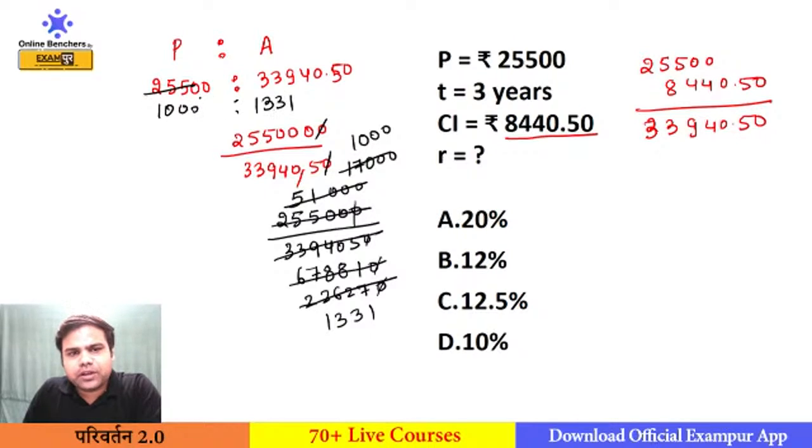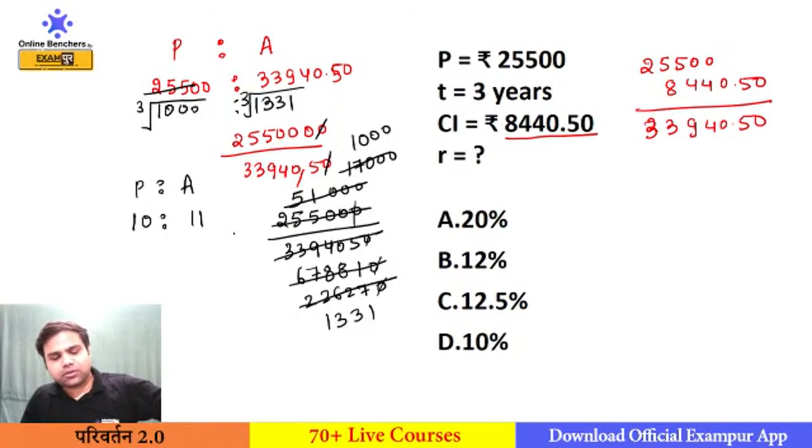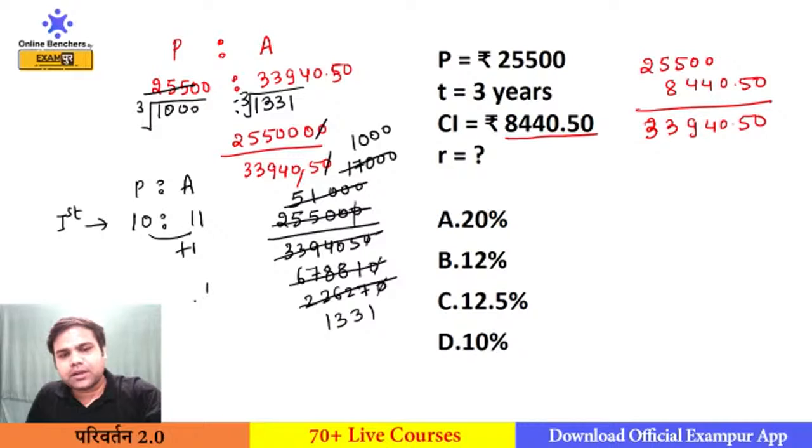Now we know that this is the cube of 10 and this is the cube of 11. So I need to do cube root because I want the ratio of principal and amount for first year. So this much calculative question you can get in your exams. Now I have moved to the first year. In first year the principal was 10 and your amount will be 11, so interest will be 1 from this 10, so I will get the rate of interest as 10%. So 10% will be your answer, option number D.